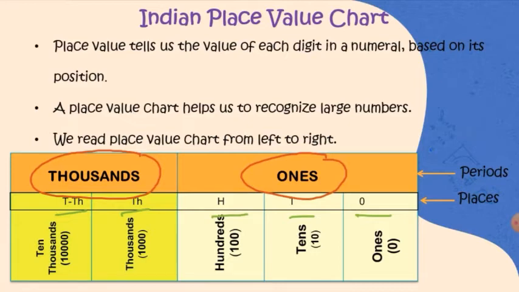So let us see how to put the values in the place value chart. One thing we have to remember is that whenever we put the values in the place value chart, we always have to start from the ones place, and then go further to the 10,000s place. But when we have to read it, we read from the thousands to the ones place, that is, from left to right.